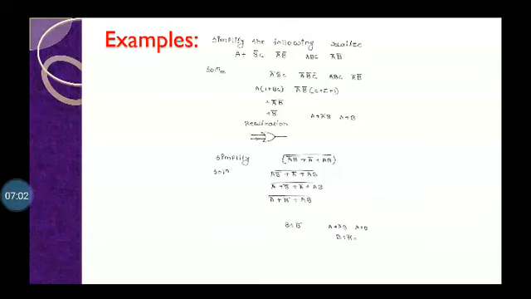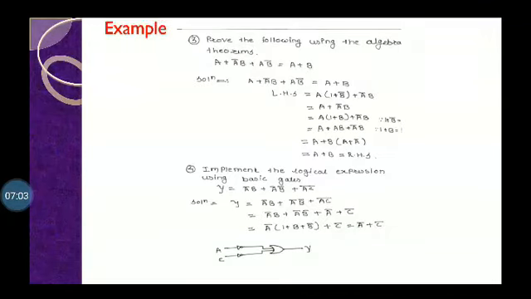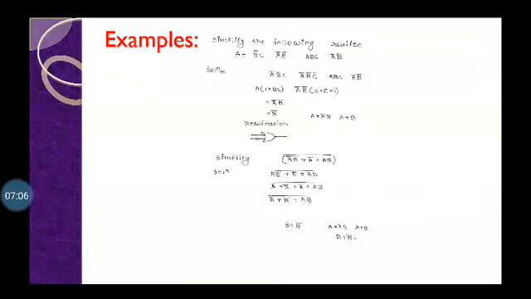Now the final answer is a + b, and this is the realization of the operation a + b.